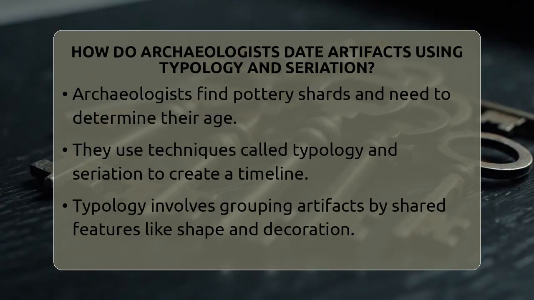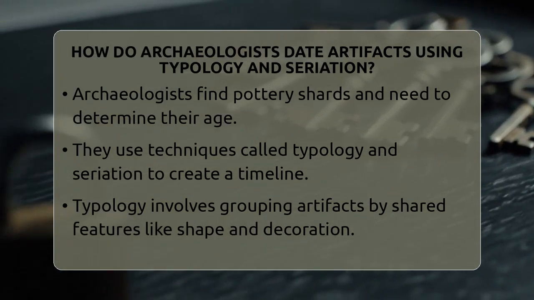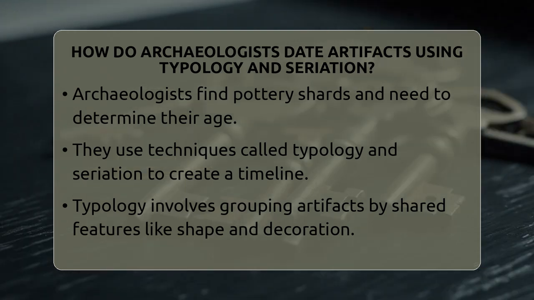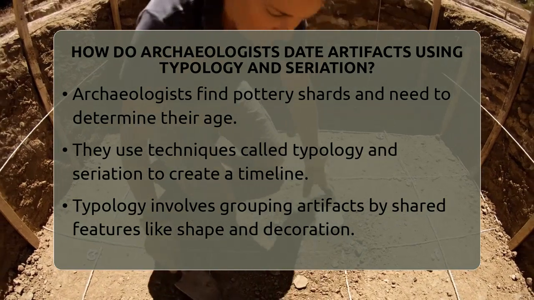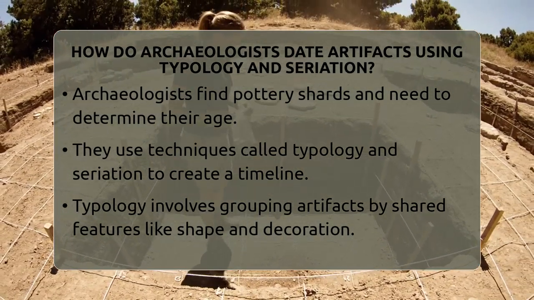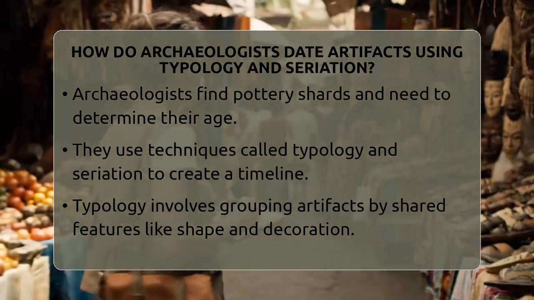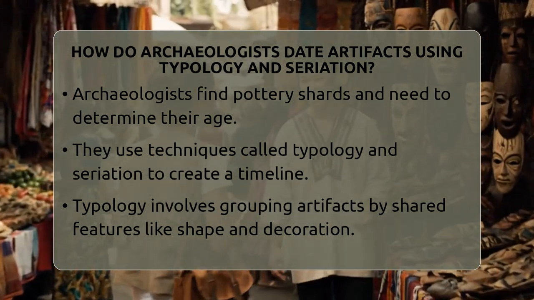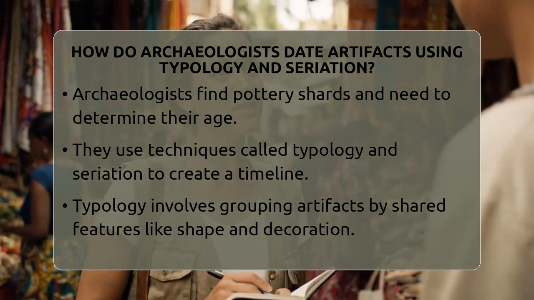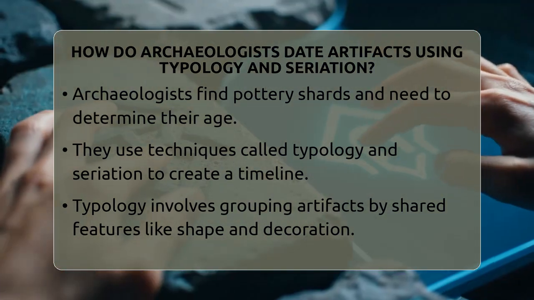How do archaeologists date artifacts using typology and seriation? Imagine walking into an ancient city and finding pottery shards scattered across the ground. How do archaeologists figure out when those shards were made? Well, they use clever methods called typology and seriation. These techniques help build a timeline of human activity without needing exact dates.